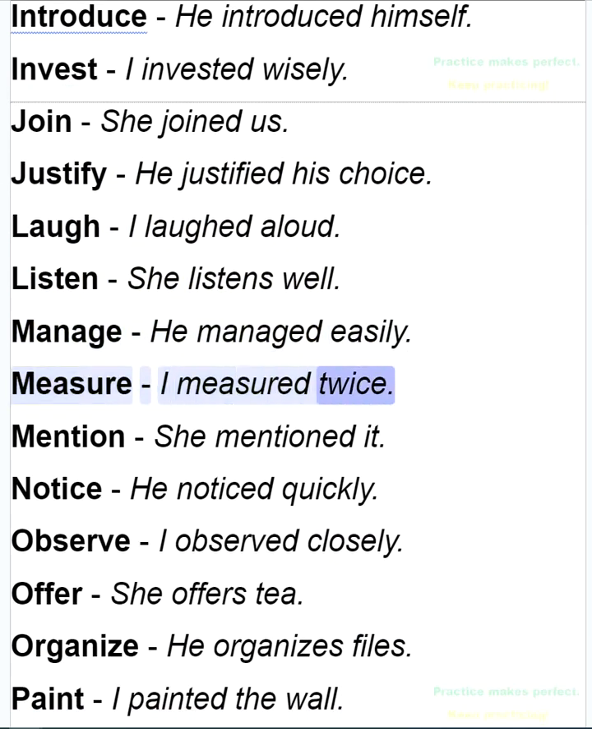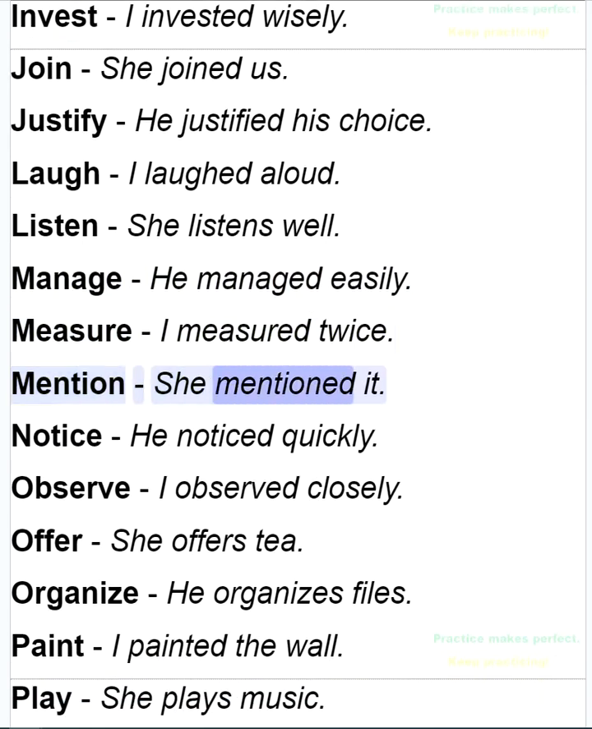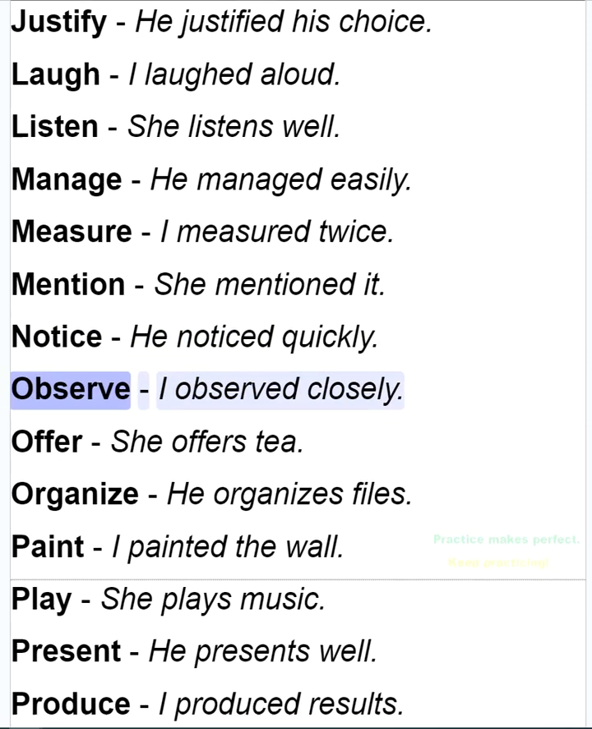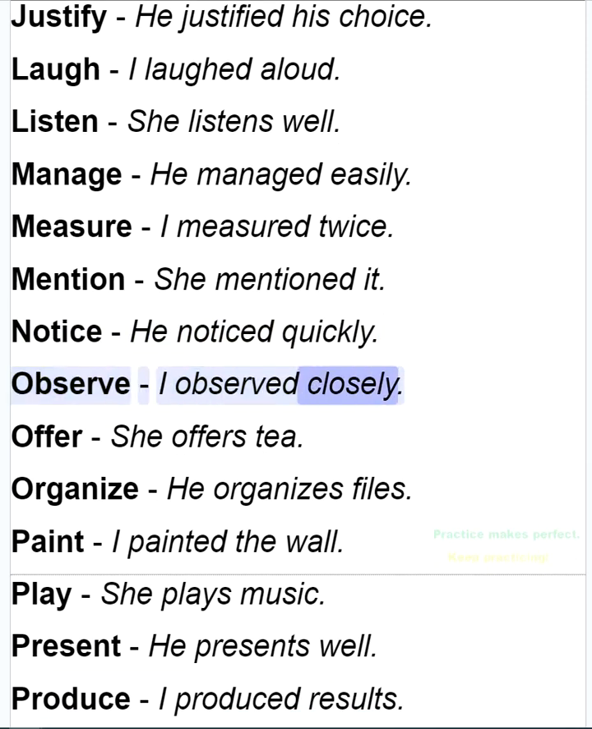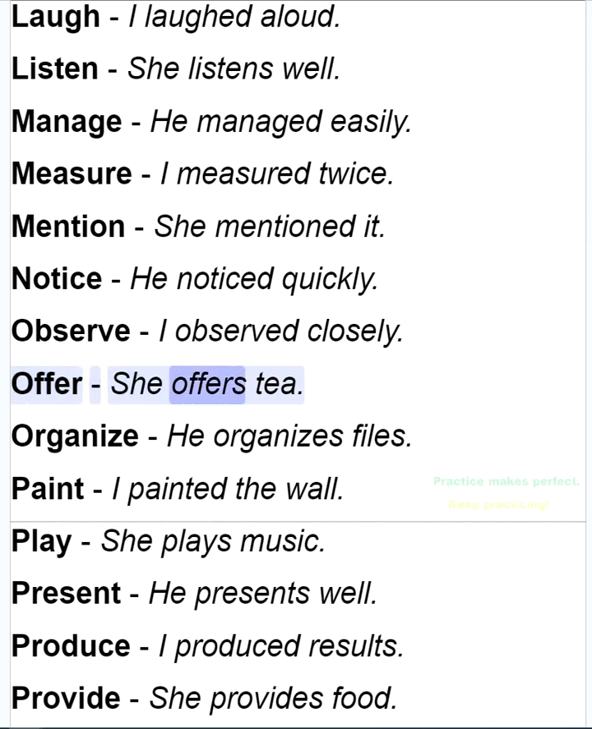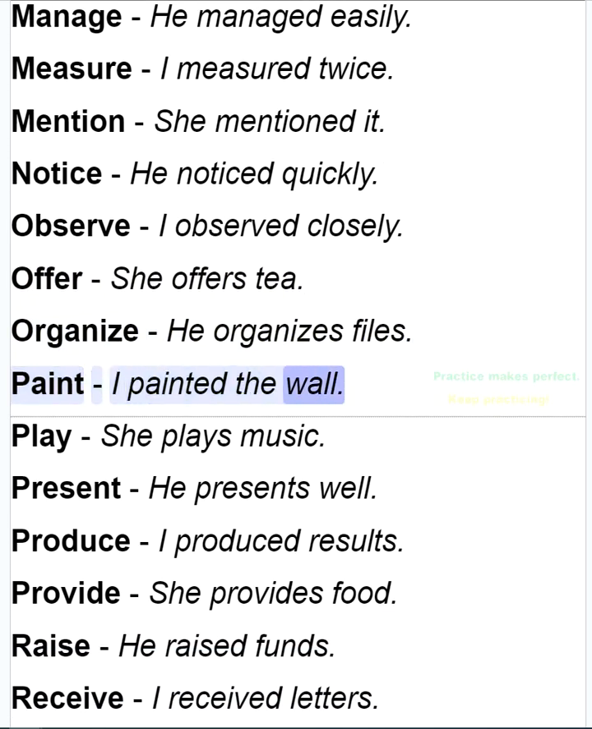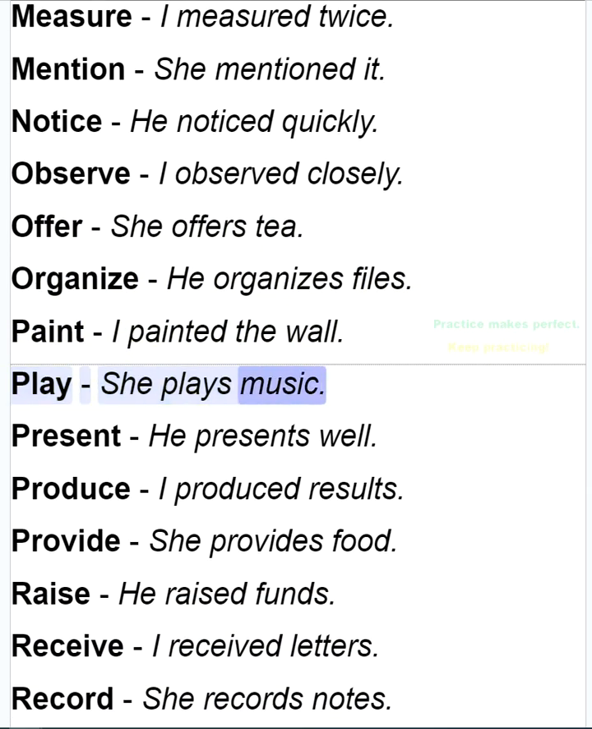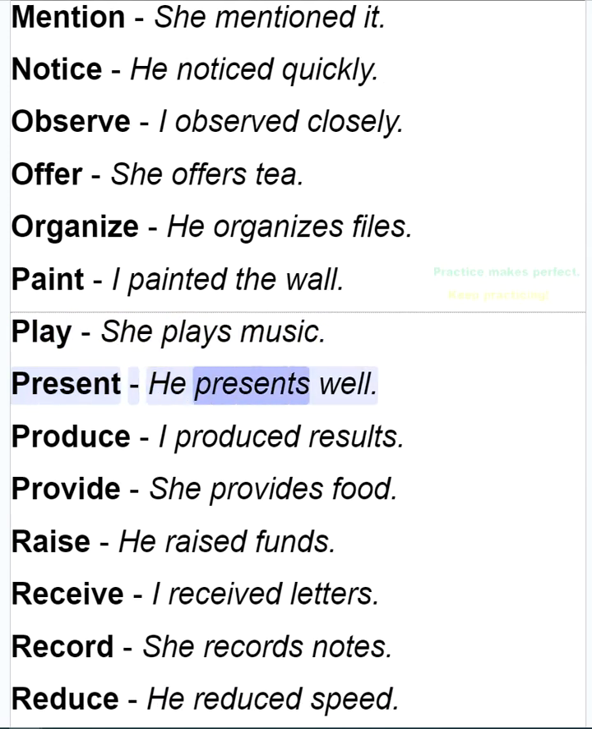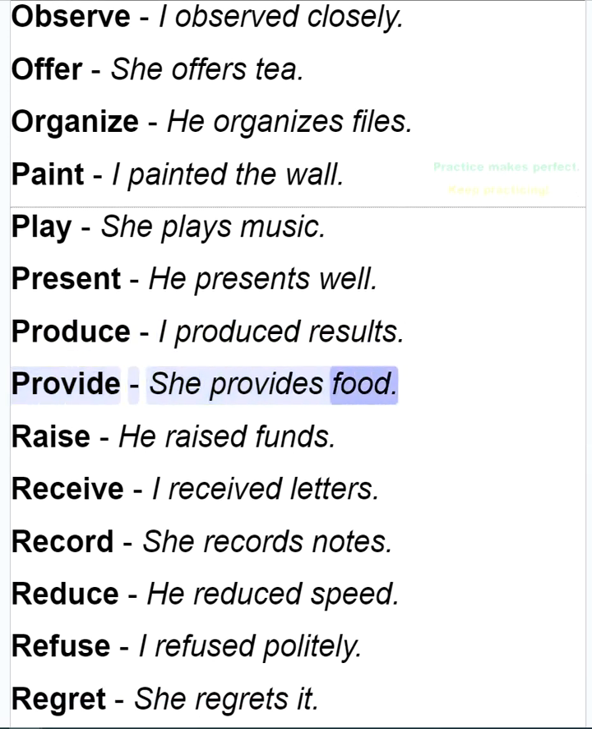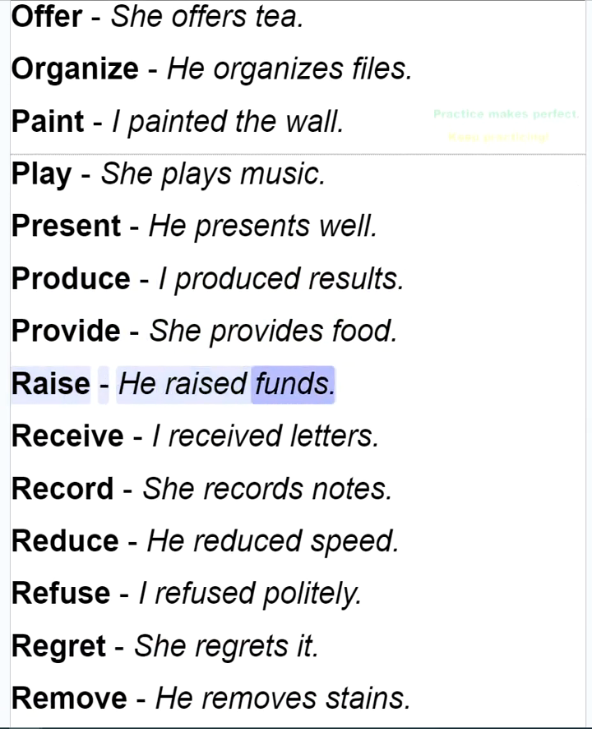Measure. I measured twice. Mention. She mentioned it. Notice. He noticed quickly. Observe. I observed closely. Offer. She offers tea. Organize. He organizes files. Paint. I painted the wall. Play. She plays music. Present. He presents well. Produce. I produced results. Provide. She provides food. Raise. He raised funds.